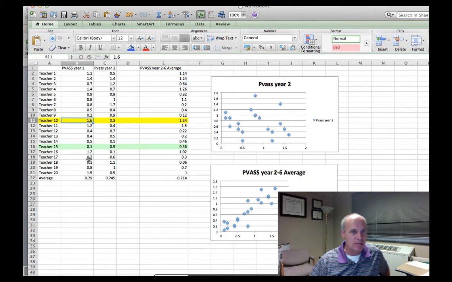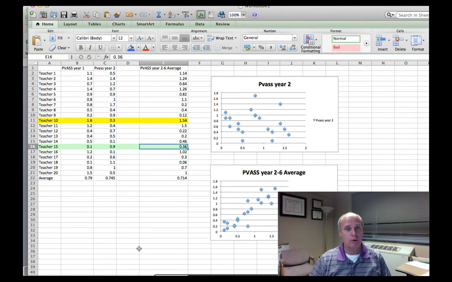So it says that this teacher, teacher 10 for example, had a really high score in year 1, but a really low score in year 2. So it's saying that year 1 did not predict year 2 well, but look, it really predicted their career well. That's the argument being made by Kane and Staiger. Same with this teacher in green. First year bad, second year really a lot better, but career more like the first year than not.